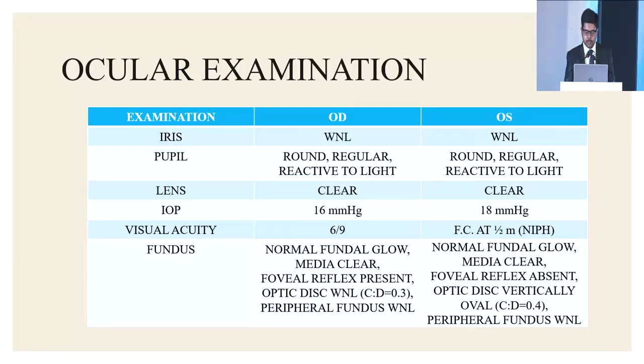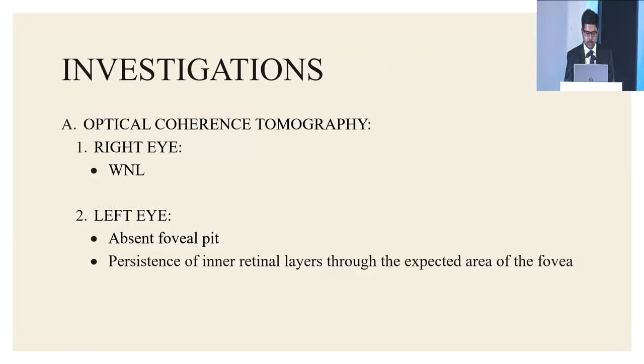Fundus in the right eye showed normal fundal glow. The media was clear. The foveal reflex was present, and the optic disc was within normal limits with a cup disc ratio of 0.3. The peripheral fundus was within normal limits as well. In the left eye, the fundal glow was normal. The media was clear. The foveal reflex was absent, and the optic disc was vertically oval with a cup disc ratio of 0.4. The peripheral fundus was again within normal limits.